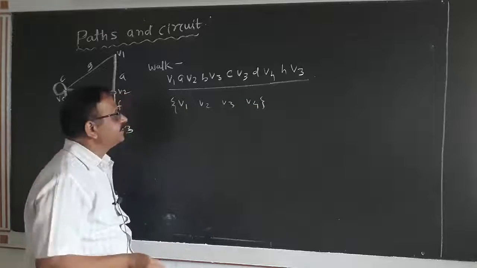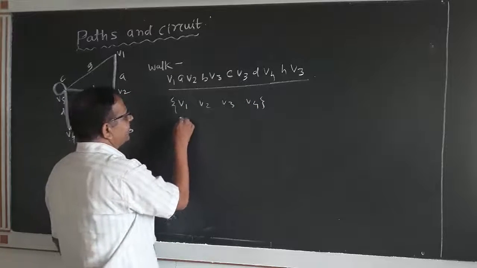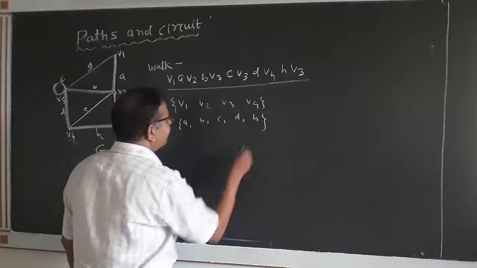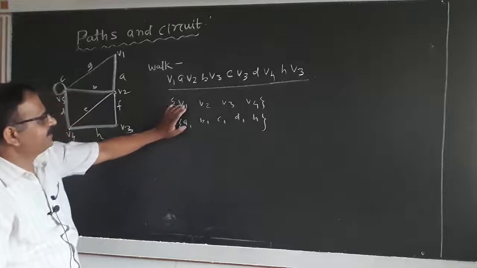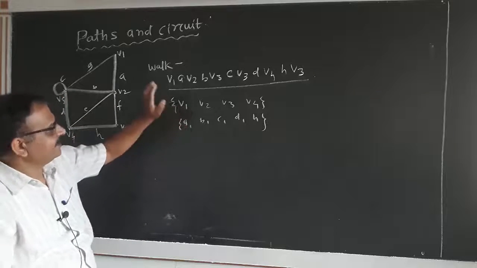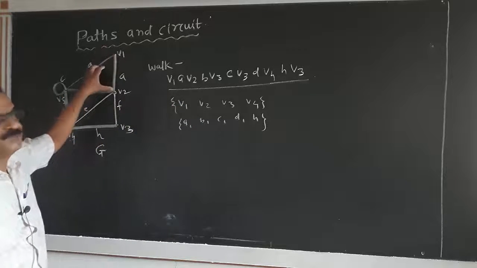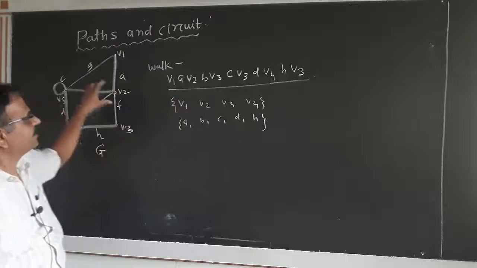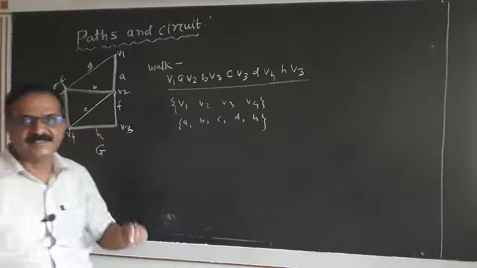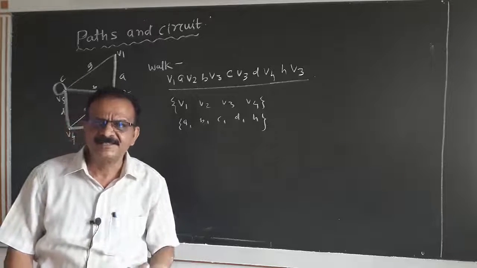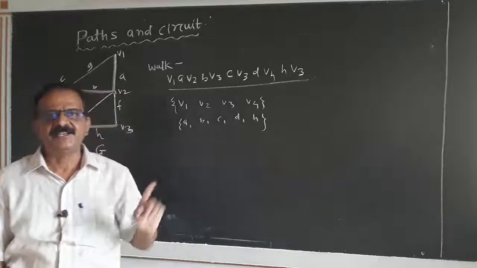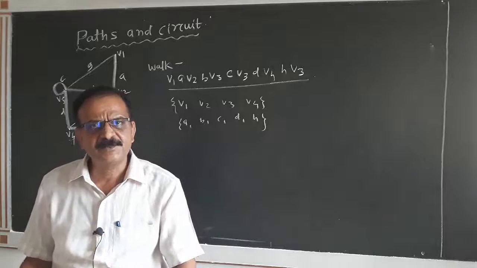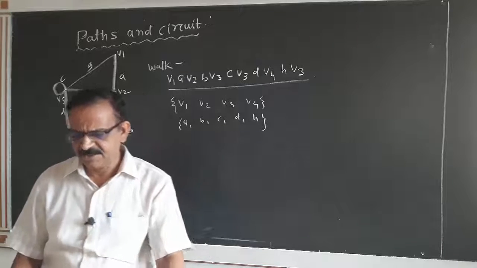If we consider the edges, edges are nothing but A, B, C, D and H. This set of vertices is a subset of the vertices of the graph G. This set of edges is a subset of the edges of the graph G. That means in a walk, the set of vertices and set of edges are always subsets of the set of vertices and set of edges of the graph G.